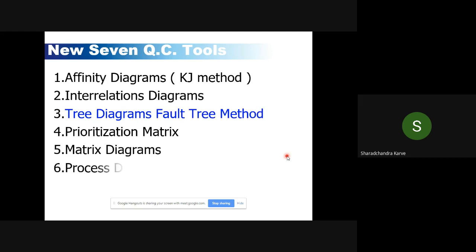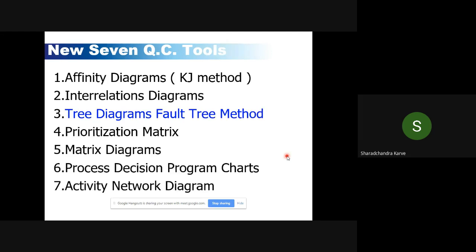So I think we'll stop here. Next time we'll go with a few more tools. As I said, we have finished the basic QC tools, the basic quality tools. Now there are new quality tools, which are also called management tools.